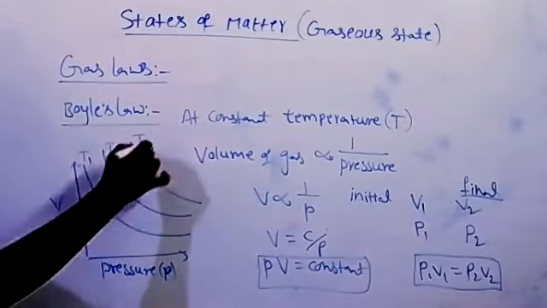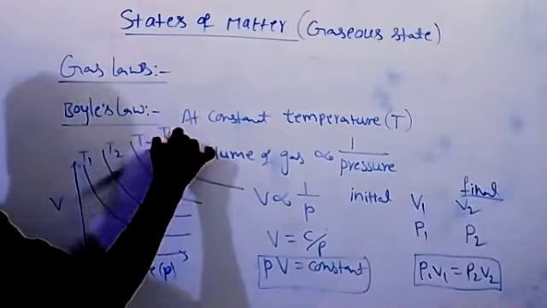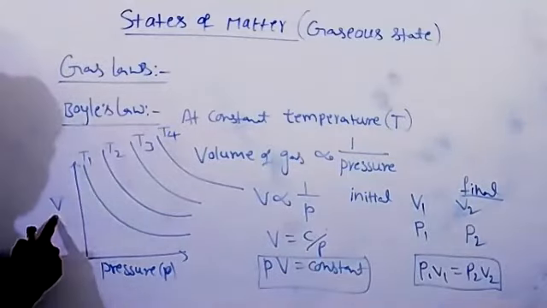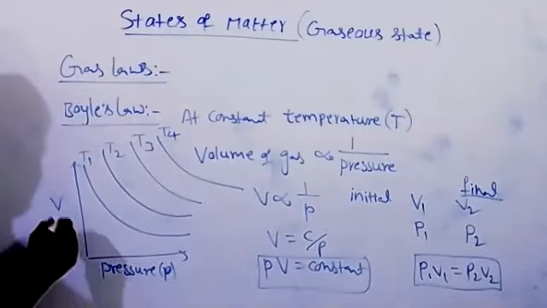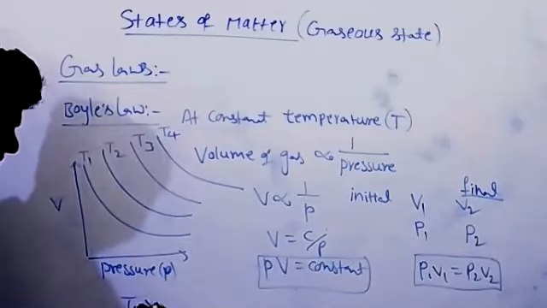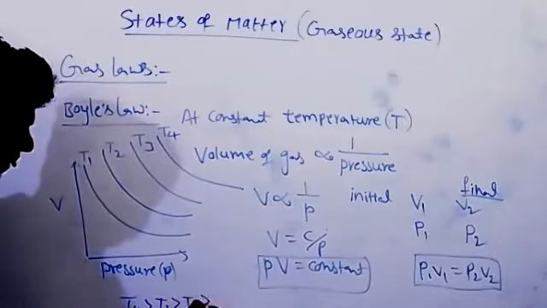Suppose T4 is also there. This is another line. Now, with the relationship, which is bigger and which is smaller temperature? In the case of the pressure volume graph, here T4 is the bigger one. T4 greater than T3 greater than T2 greater than T1.